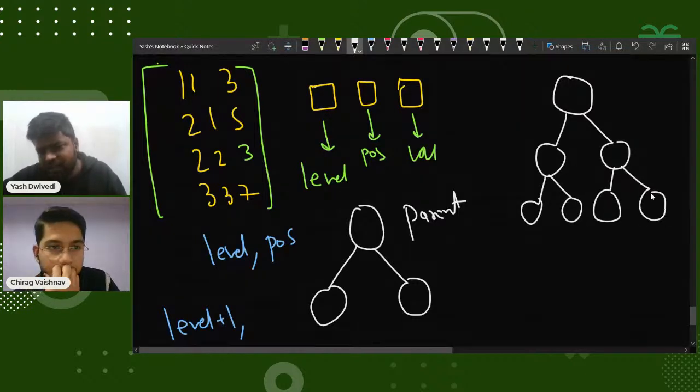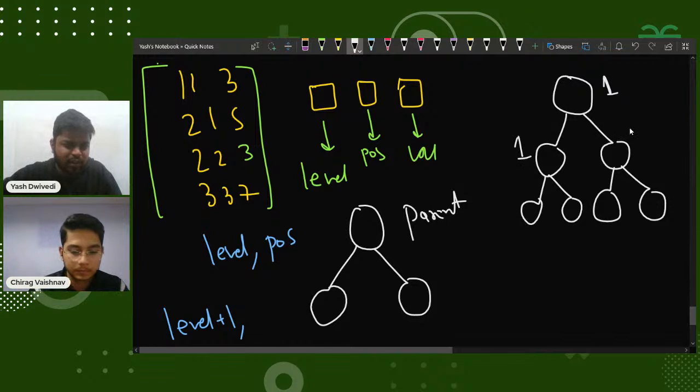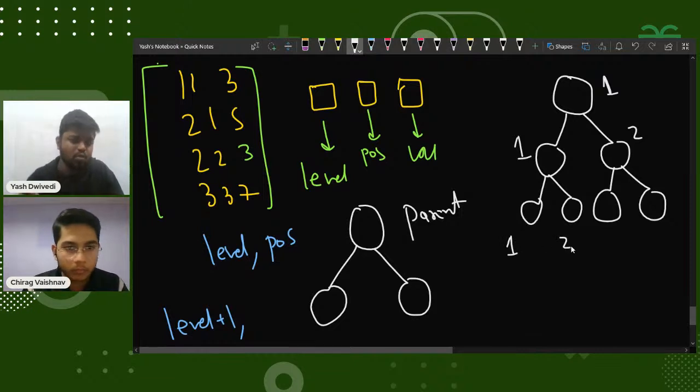So what I want to say is that the position of this node is 1. So what is the position of its child? The left child is 1, the right child is what? The right child seems to be 2. With respect to this particular parent, its position is 1, its position is 2, the position of this child is 3, and the position of this child is 4, right?